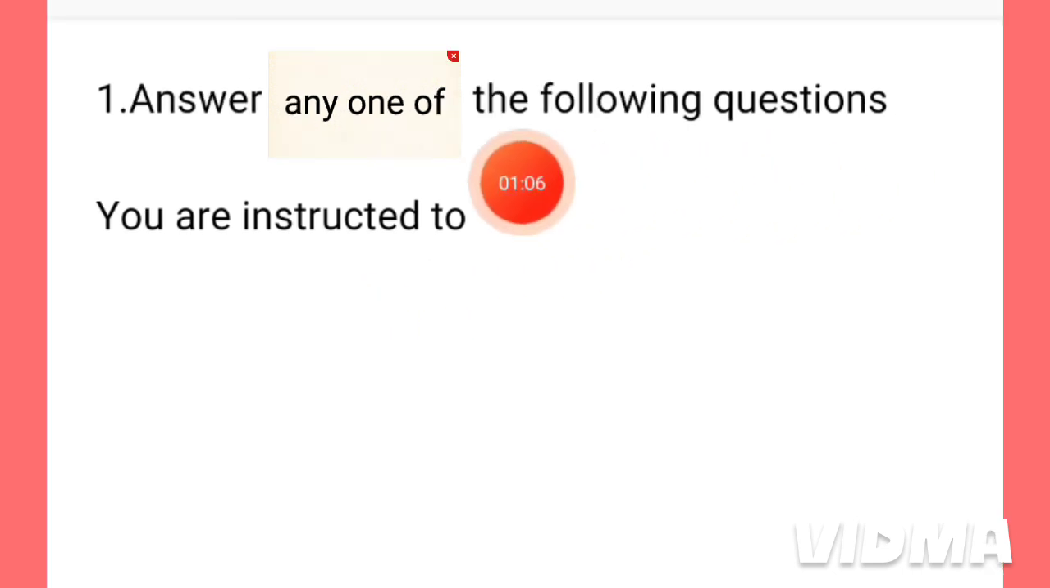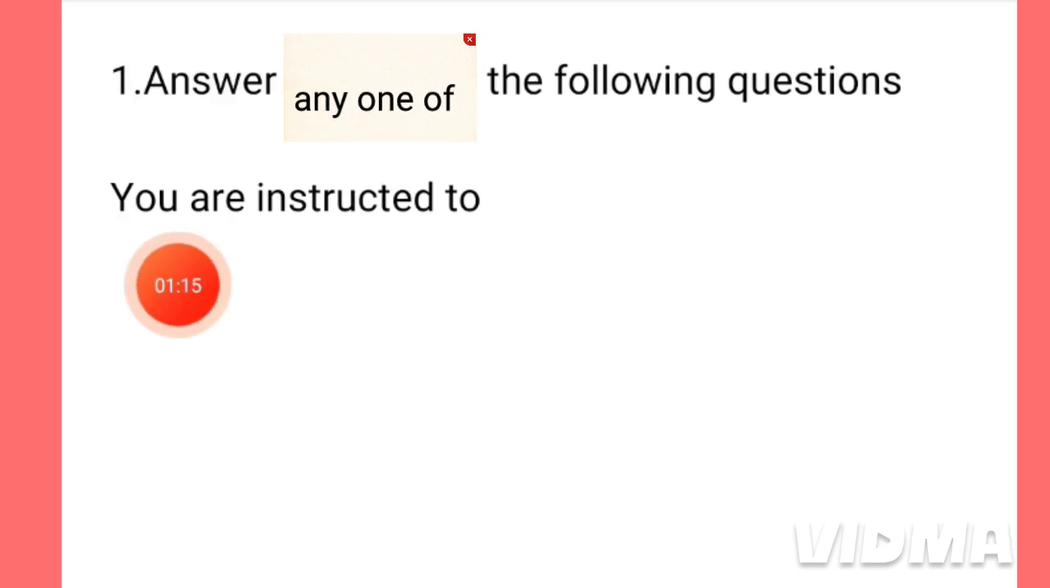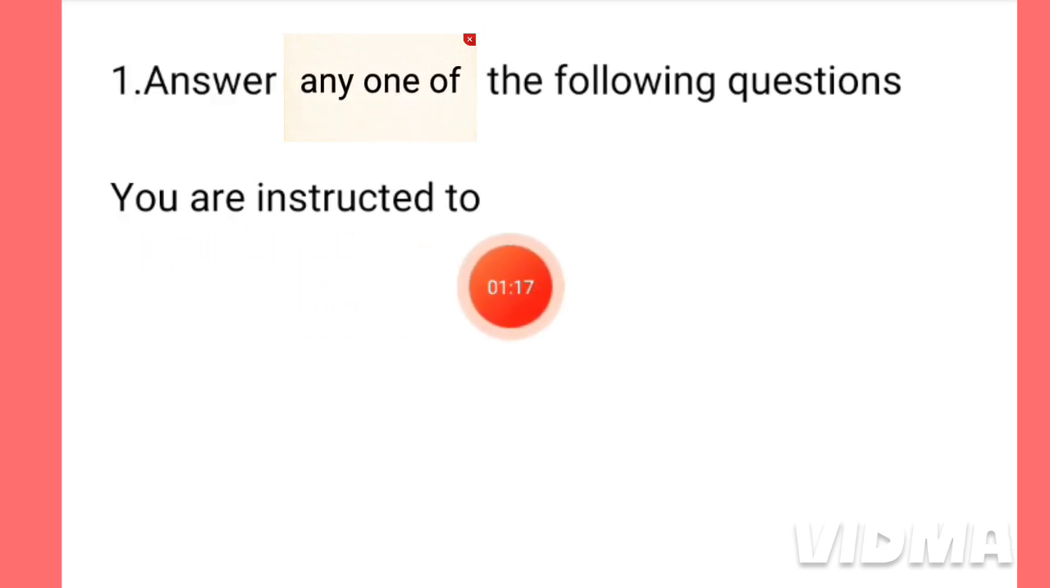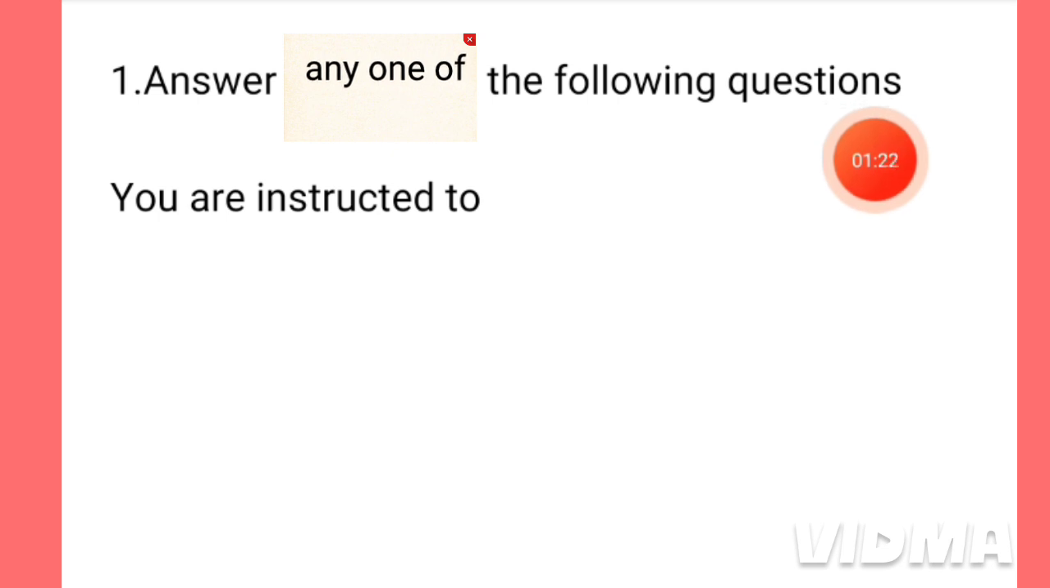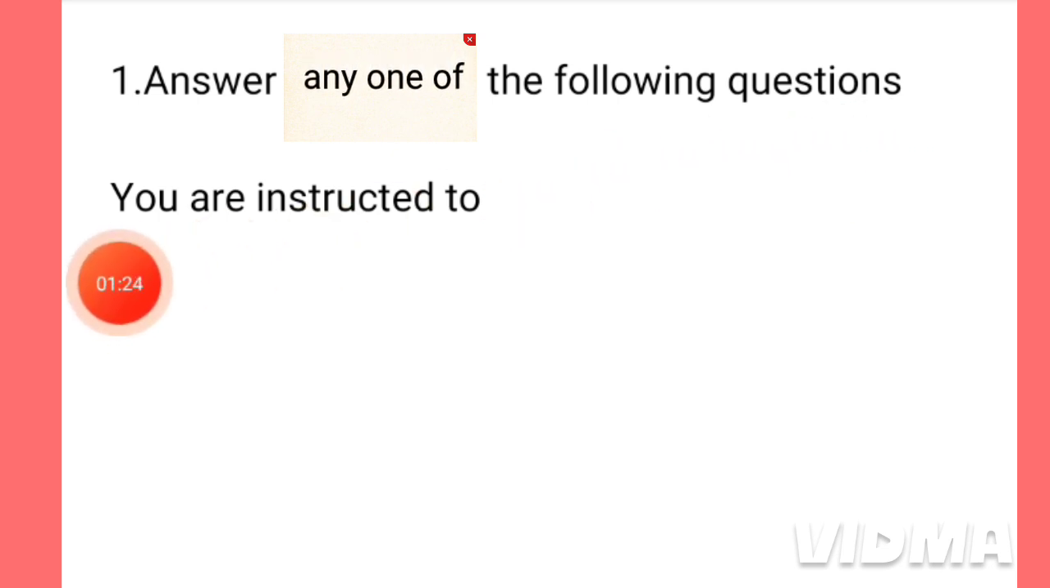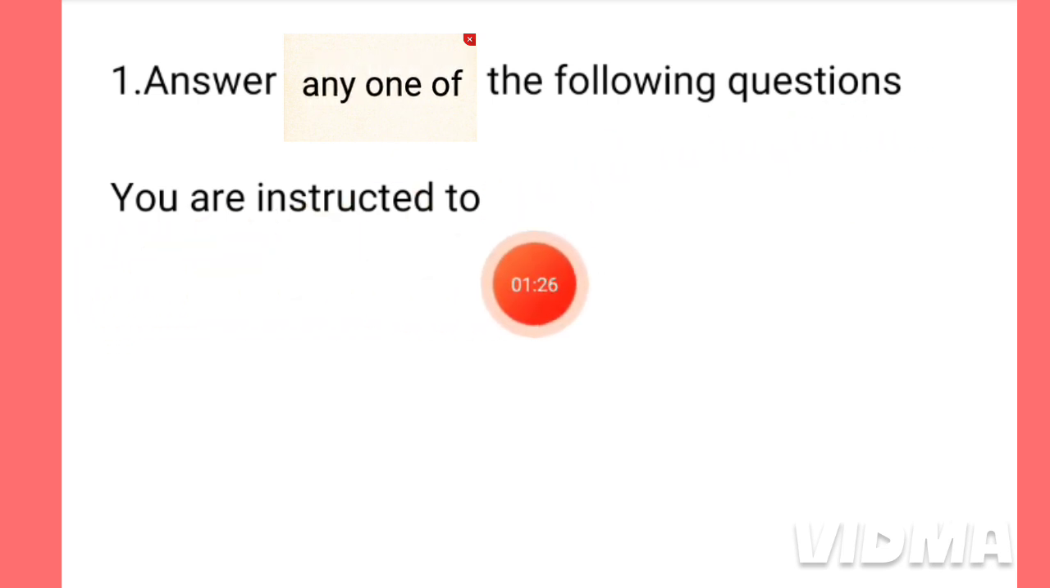So, in this type of active voice, we have to add a phrase like this: you are instructed to, because this is an instruction. This sentence is an instruction. That is why you have written here you are instructed to. Actually, this phrase will depend on the nature of the sentence. If there is the word please in the active sentence, then we have to use you are requested to. And here an instruction is given. That is why you have to add this phrase, you are instructed to.